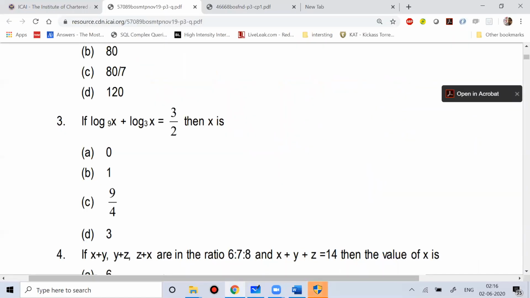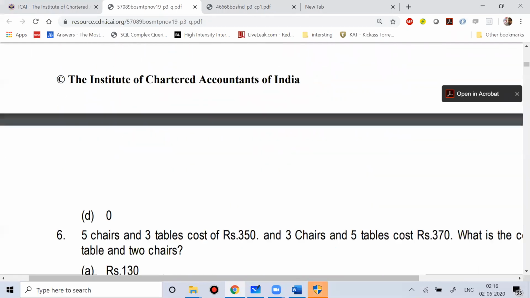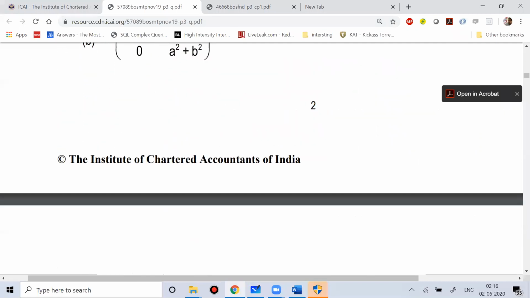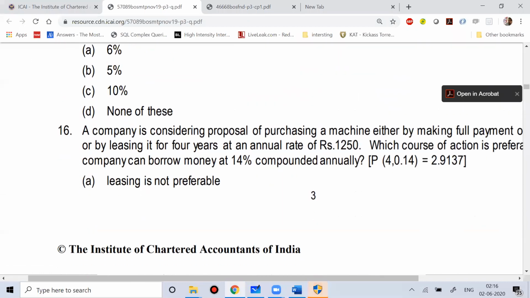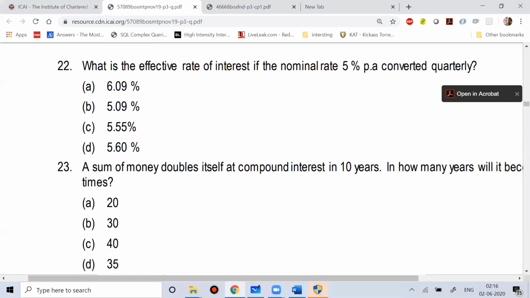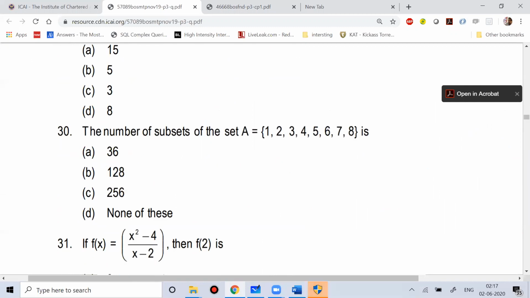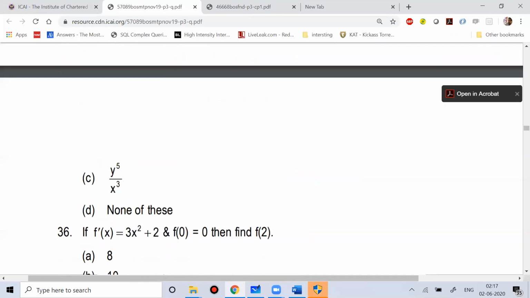Okay, now option number D. Clear, everyone? So see if there's any other question on log, we'll do all the questions. You don't have to worry on that part. Okay, so you can easily understand the level of the question is not at all difficult. It was a very easy problem. You see how fast we have done that.